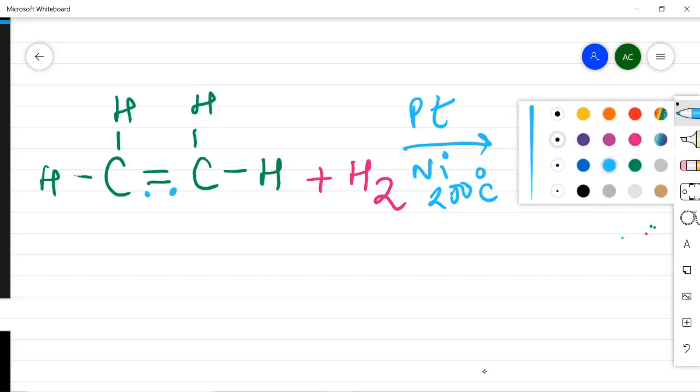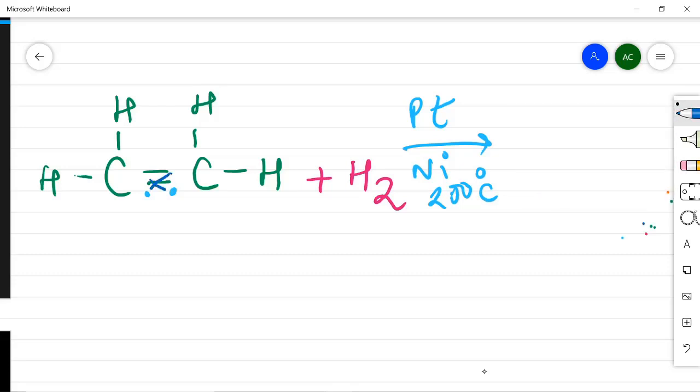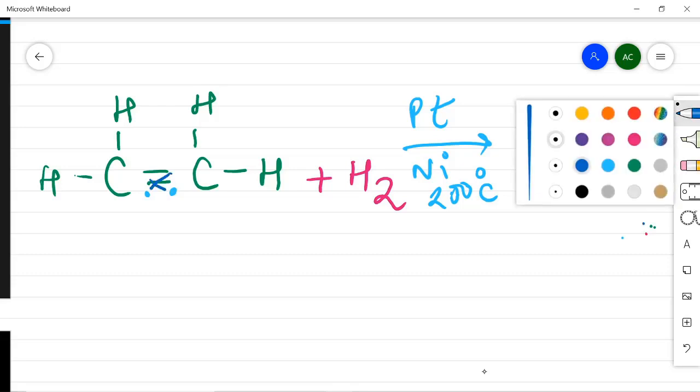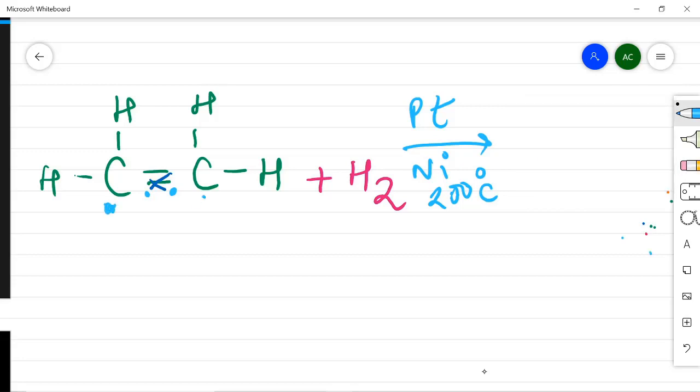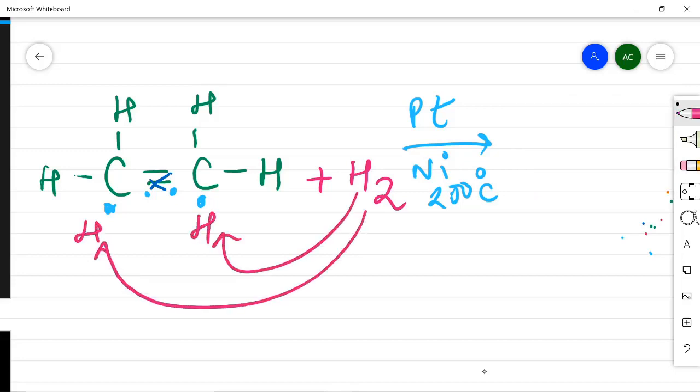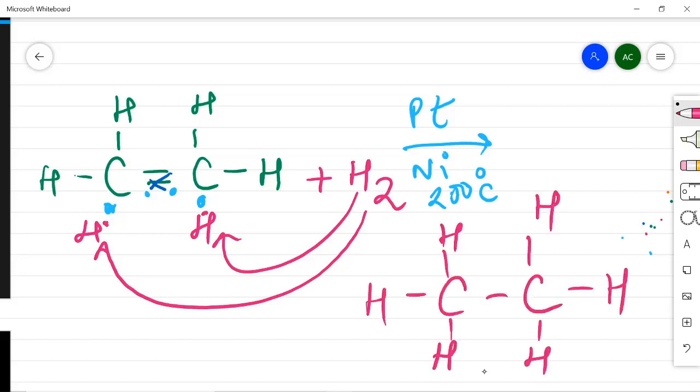So this bond will break and these two electrons will be free with this carbon now, and one hydrogen here and another hydrogen here will come to share this electron with a single bond, and this compound will form.